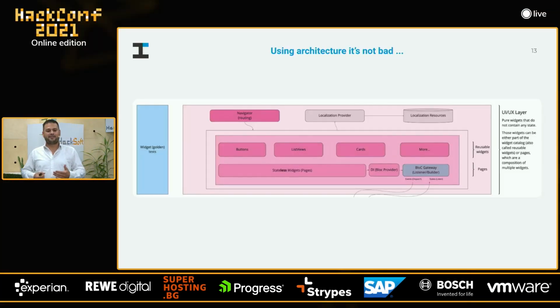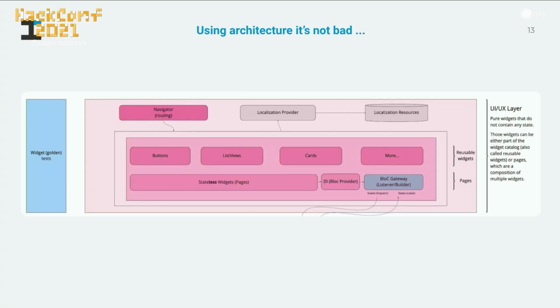So let's now dive a little bit deeper into each individual layer. Within the UI layer, as I mentioned before, we have pure widgets, right? Nothing else. They don't contain any state, they don't have any business logic, etc. So first, for sure, we need to have a navigator so we can navigate through the pages of our application. Then we have a localization provider and localization resources so we can translate our application. And then we have the so-called widget catalog, or in other words, reusable widgets, such as buttons, list views, cards, speakers, etc. All the components that are built specifically for your application.